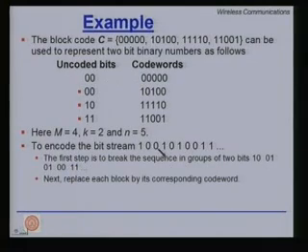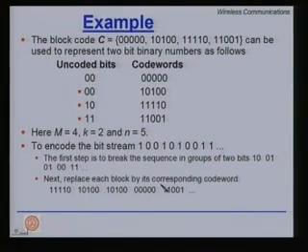So, if you break it up into 2 bits, it will look like 1 0 first 2 bits, then 0 1 and then 0 1 and then 0 0 and then 1 1 and so on and so forth. Now, for 1 0 you replace 1 1 1 1 0, for 0 1 you replace 1 0 1 0 1 and so on and so forth, and so you get the following code words. Clearly, for a much shorter input bit stream, you get a much longer output bit stream.